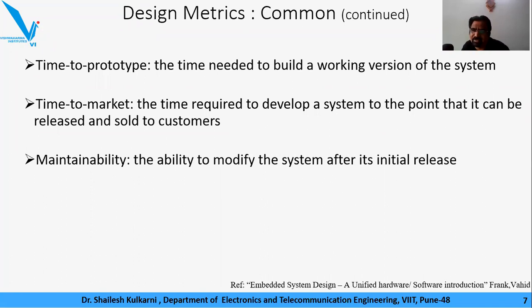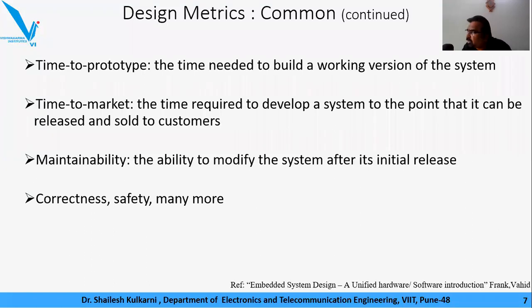After its initial release, there should be mechanisms in the market by which the product can be maintained. Even the company needs to keep the product maintainable and keep adding new features to it. So modification even after the initial release is taken care of in the form of maintainability.